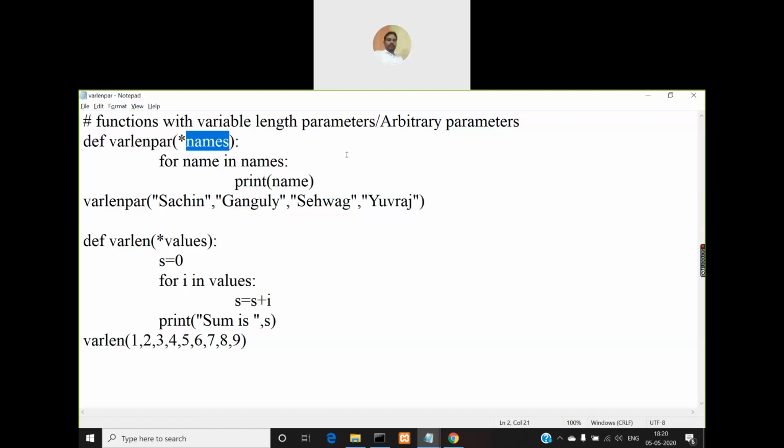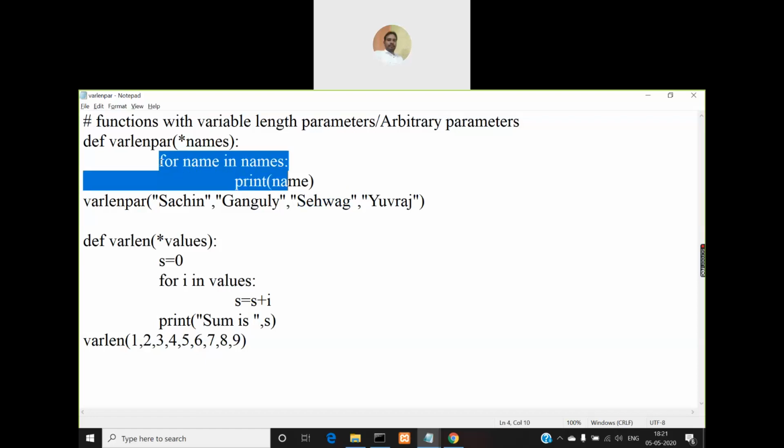Now if you want to access a particular value in this tuple, how can you access it? Using a for loop you can access it, or you can use the index individually: names of 0, names of 1, names of 2, names of 3, like that you can access it, right? Because this is a tuple now, names of 0 will contain Sachin, names of 1 will contain Ganguly, names of 2 will contain Sehwag, and names of 3 will contain Yuvraj. So when this program is executed and makes a call to varlen pair, this for loop gets executed and it will print name.